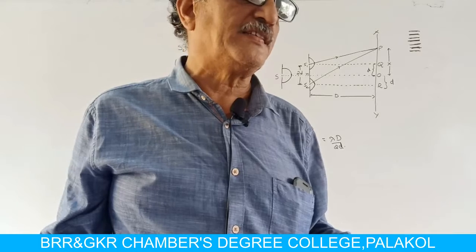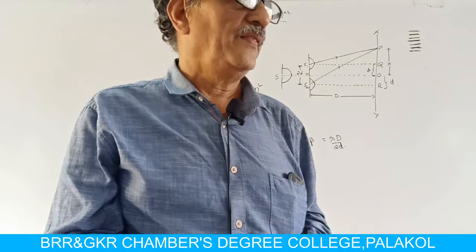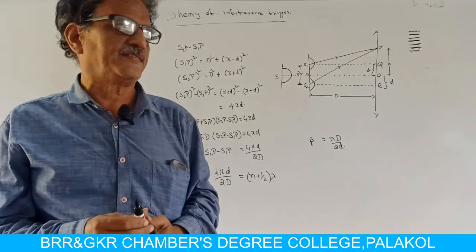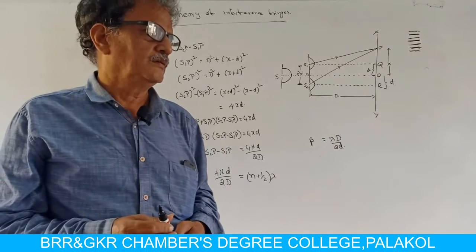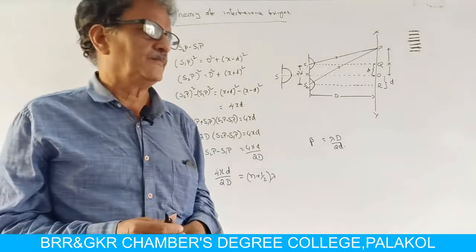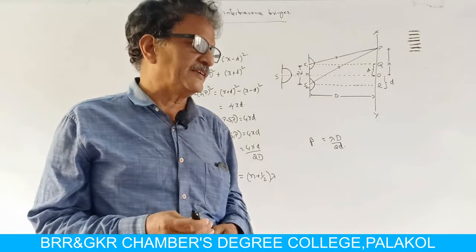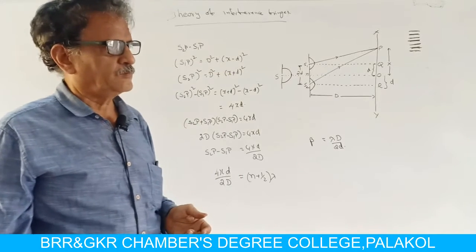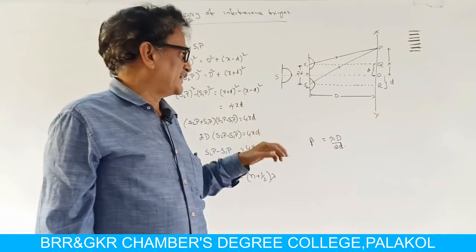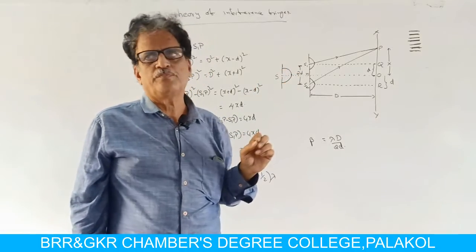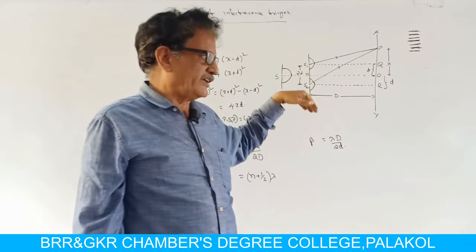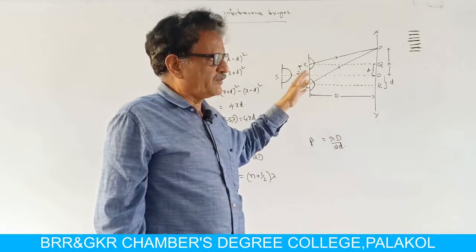That is, coherency is not possible with two independent lights because they differ in phase, even though the frequency is the same and the amplitude or the intensity is the same, but the phase is different. So, we can say that these two rays are coherent if and only if the rays have the same amplitude, same frequency and same phase.